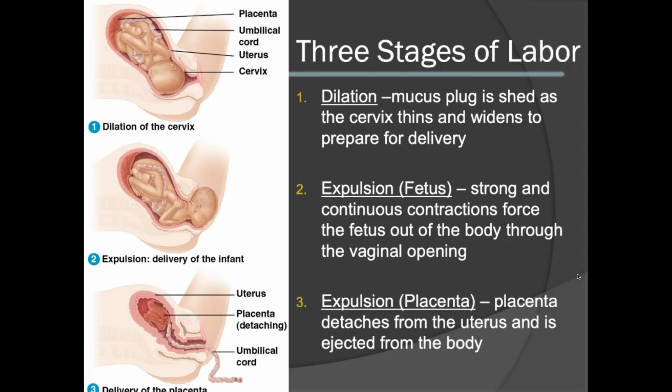The expulsion of the fetus occurs when strong and continuous contractions force the fetus out of the body, typically through the vaginal opening. The expulsion of the placenta will then follow as the placenta detaches from the uterus and is also ejected from the body.